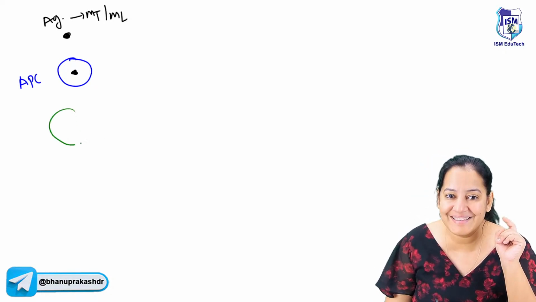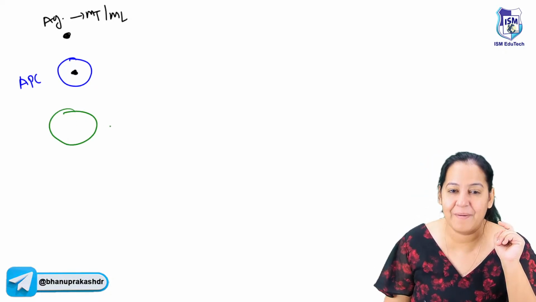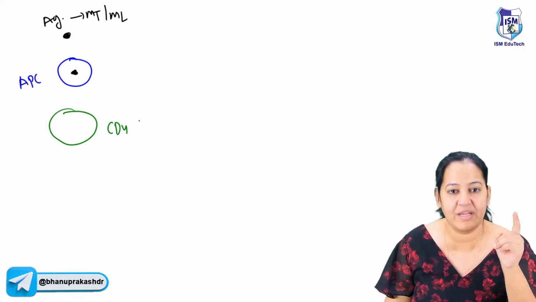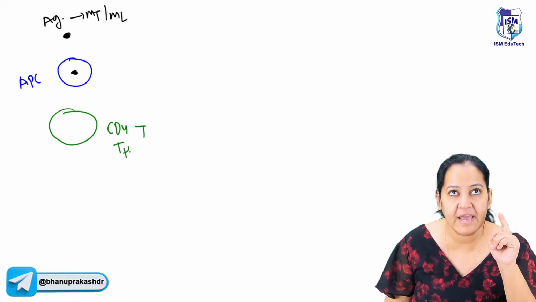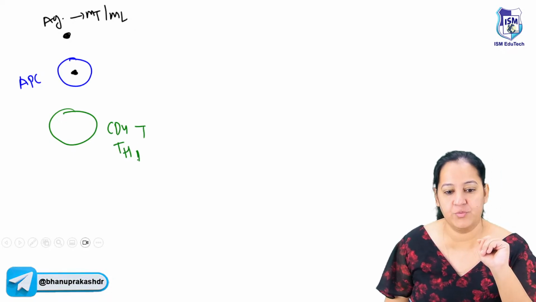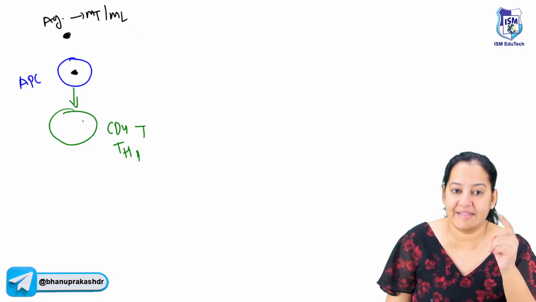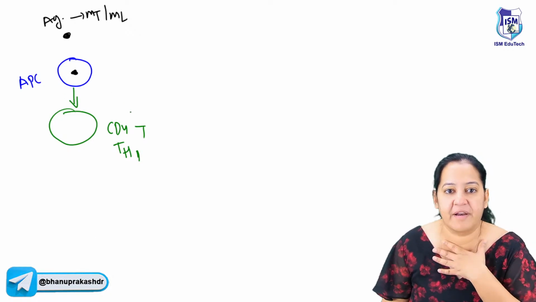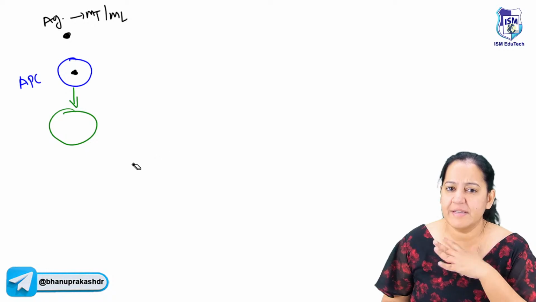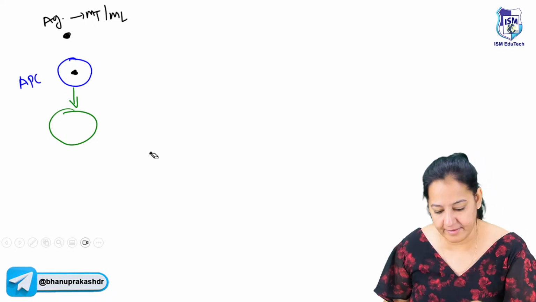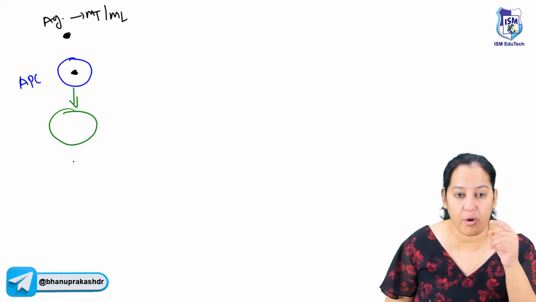Who's the next cell? The next cell is helper TH1, the CD4 T lymphocyte. The helper TH1 cell will be signaled that I got an antigen that is non-degradable, I'm unable to degrade it, what to do now? So it will say it's okay, don't panic, I will take care. Na? So on getting stimulation, it will secrete.